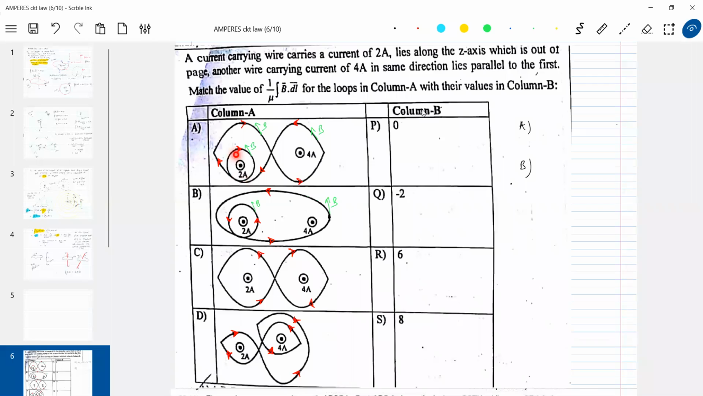Fine. So this can produce field here also, for this loop, and this cannot produce, because this 4 ampere lies outside this particular loop. Should not be taken, that one. And I'll come once again. So here, for the bigger loop, we are going to go around like this.